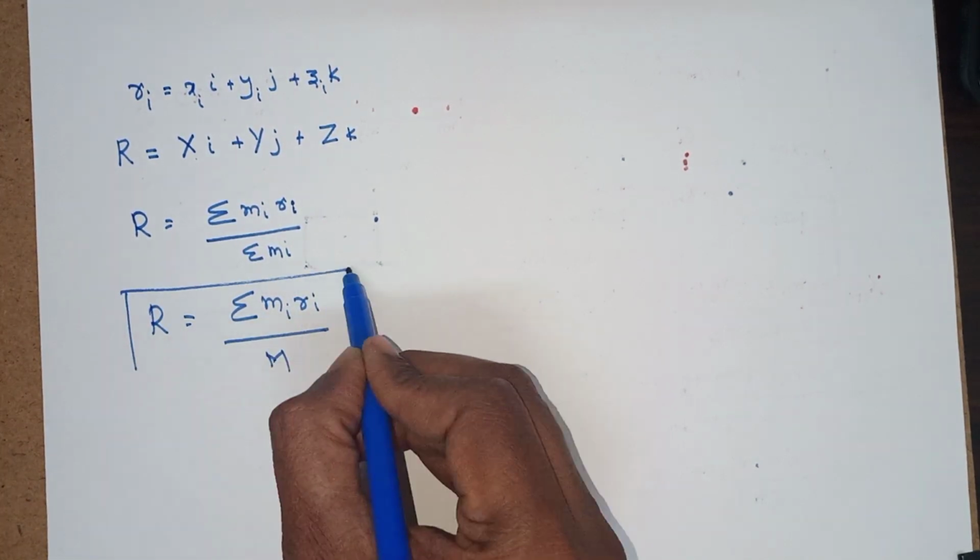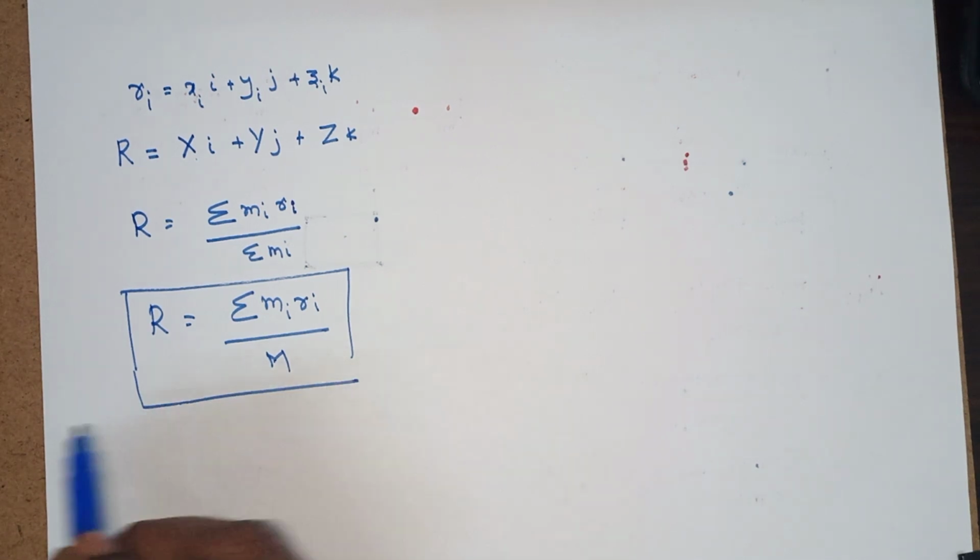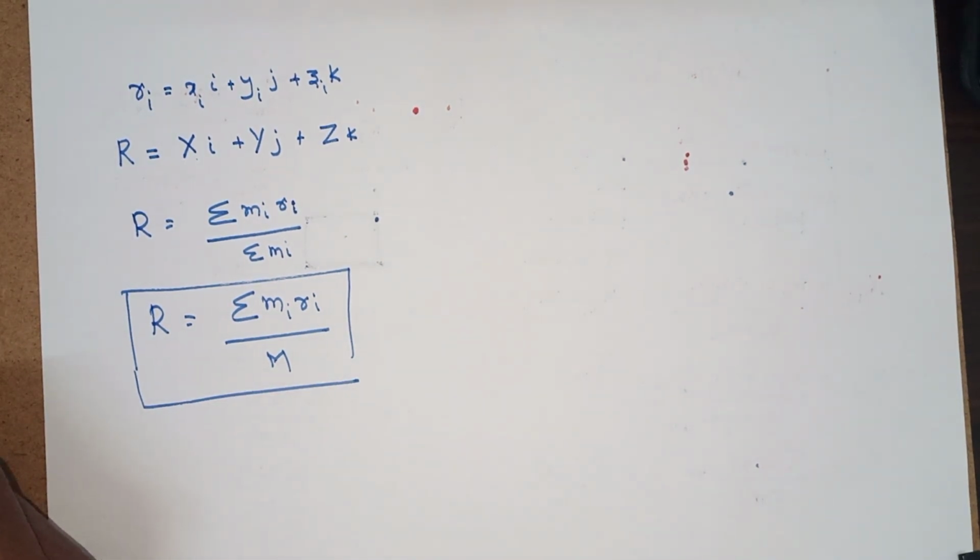In terms of position vector also, we can calculate the center of mass location, right? Sometimes the center of mass might be aligned at the origin also, then obviously the center of mass location is 0 comma 0, you can write it, no issue with that.